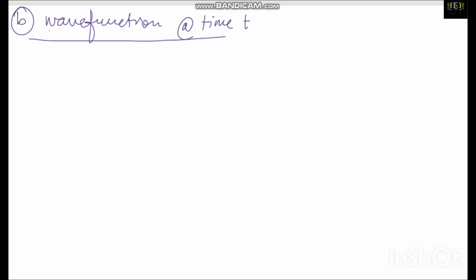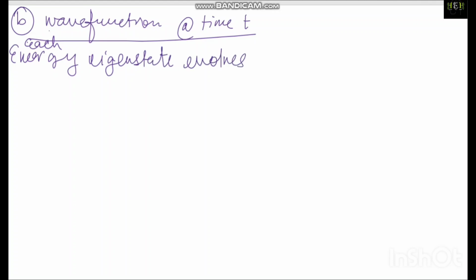Okay, now the second part, they are asking about the wave function at time t. What I will say is that every energy eigenstate evolves with the exponential part. So you will write that each energy eigenstate evolves as e to the power minus i E n t by h cut.